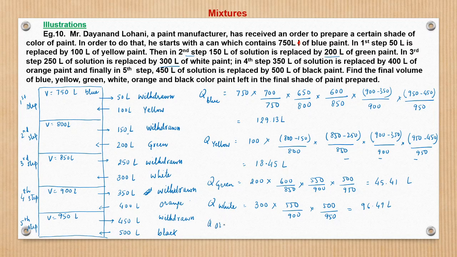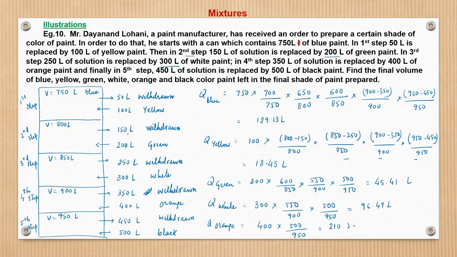Then quantity of orange. Orange is added here, 400 liters, and then 450 goes out of 950. So what remains is 500 upon 950. So here it is 400 into 500 by 950, which is 210.53 liters.